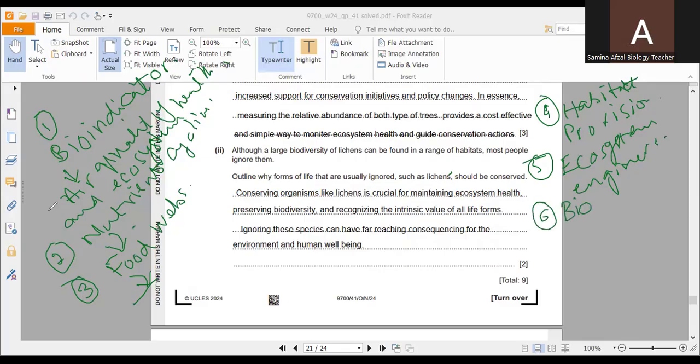Then biodiversity: they are a diverse group of organisms. I think these are the different points which are enough. And the stability of the ecosystem.